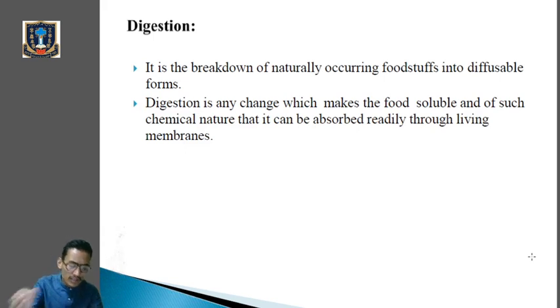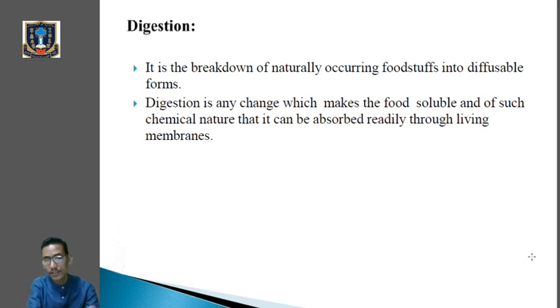So what is digestion now? It is the breakdown of naturally occurring foodstuffs into diffusible forms, because the complex food materials that we are eating are not readily absorbed by the body cells or by the blood. So they have to be converted into soluble form so that they can be absorbed by the blood, by the body.